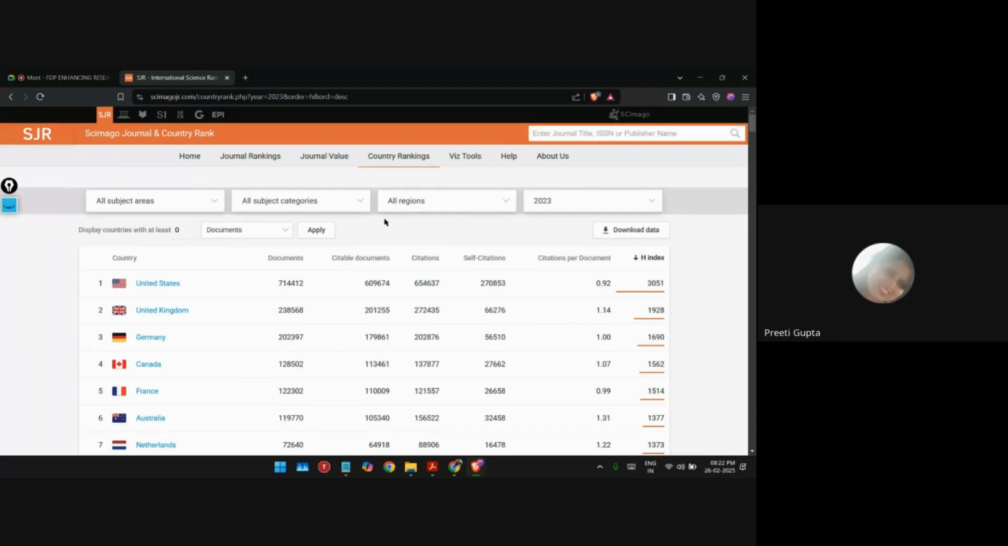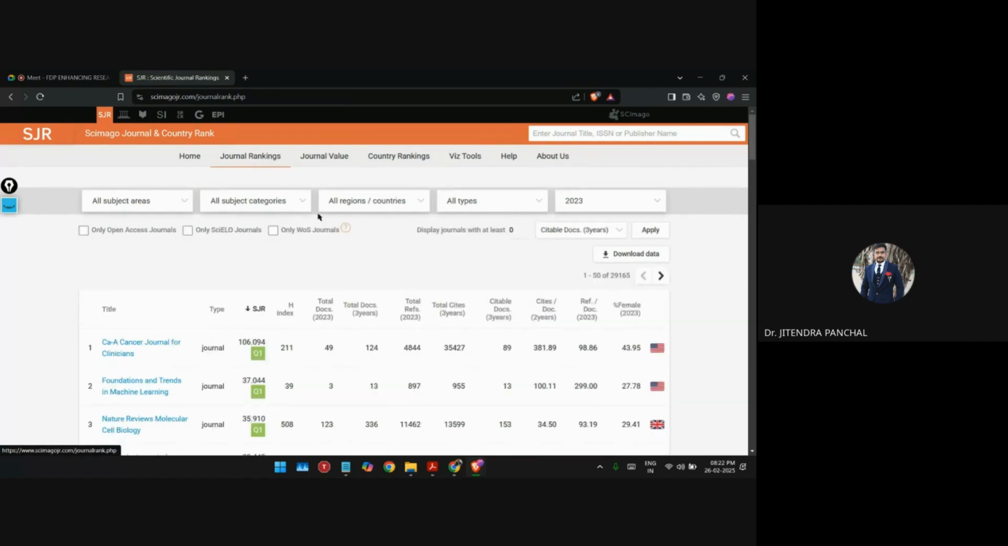Yes, sir. Okay, so now come back to the journal ranking. Now we are going for journal ranking. Again, the above tabs remain the same: all subject area, all subject category, all region or country. Now one more tab is added, that is all type. Here you can select a journal, book series, conference proceeding, and trade journal.